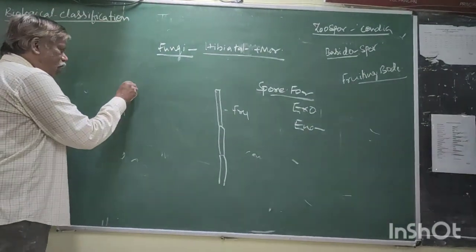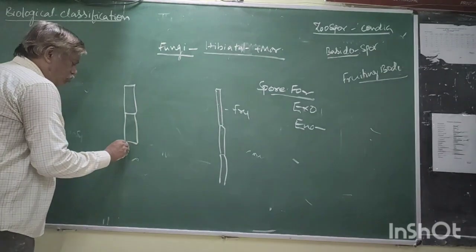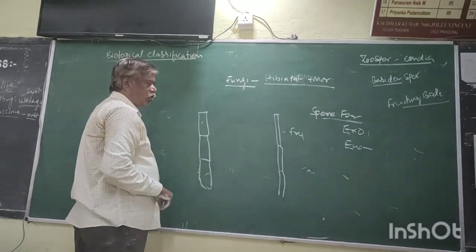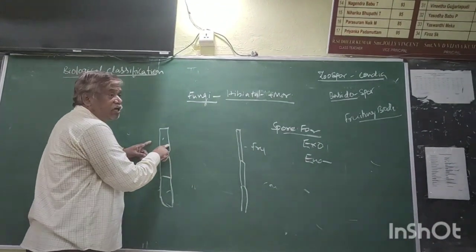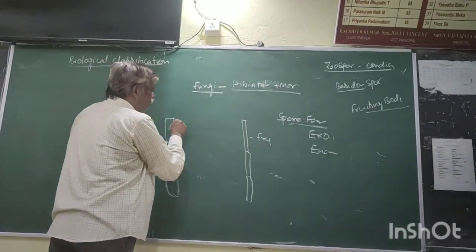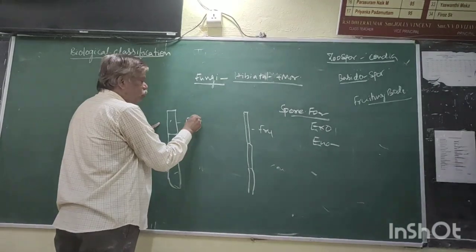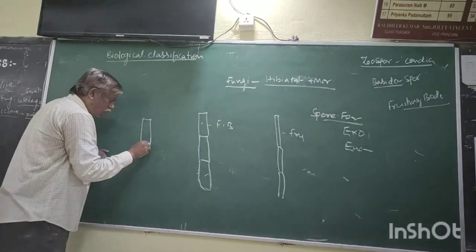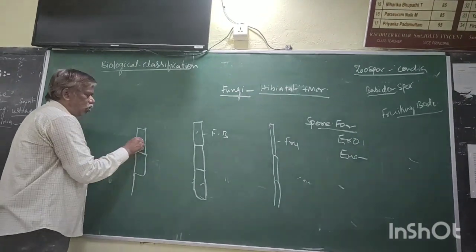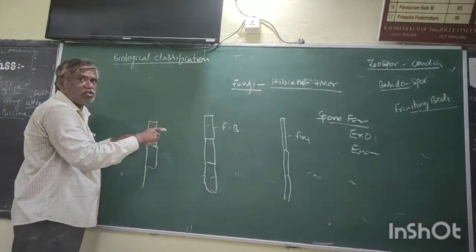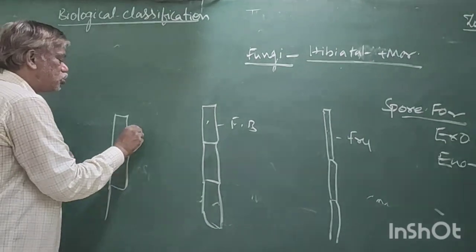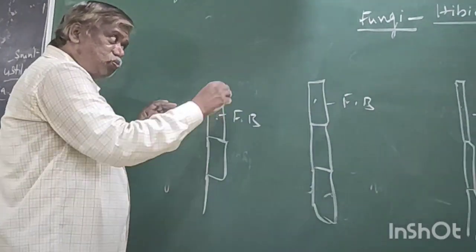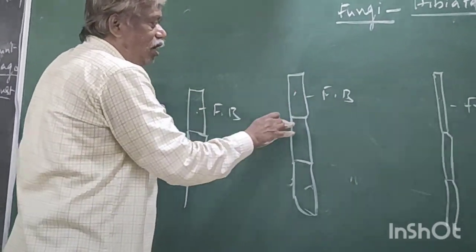Now it is a hypha. It is another hypha. It is another hypha. Now it is ready to form spores. Hence it is called a fruiting body. It is also a hypha which is ready to form the spores. Hence it is called fruiting bodies. But the spore formation is different.